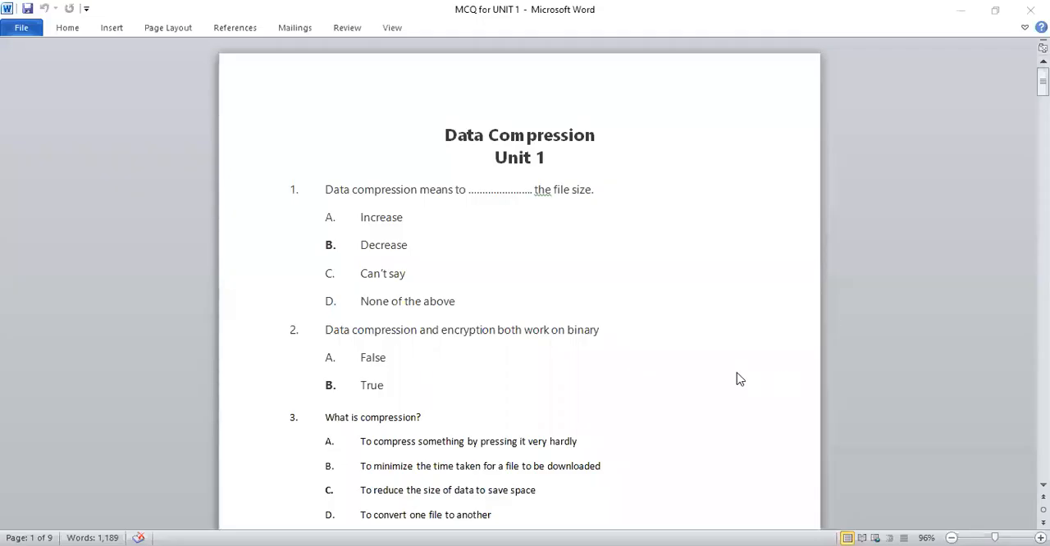Hello everyone. So today we are going to do a few MCQs based on unit 1. Right. So let's start with it.